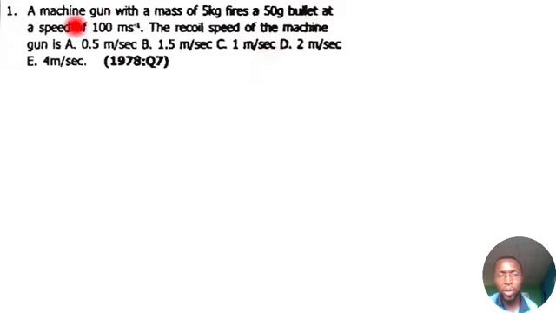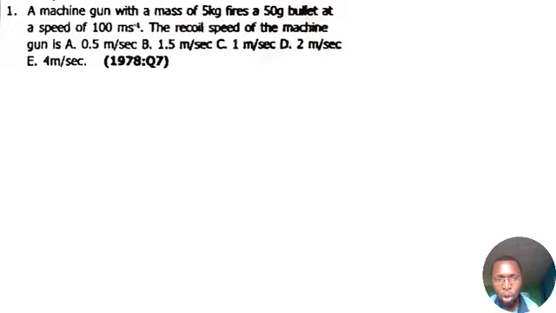Now look at this question. It said a machine gun with a mass of 5 kilogram fires a 50-gram bullet at the speed of 100 meters per second. So let us write the parameters out so we don't get confused. Okay, now let's start all over again from the question.